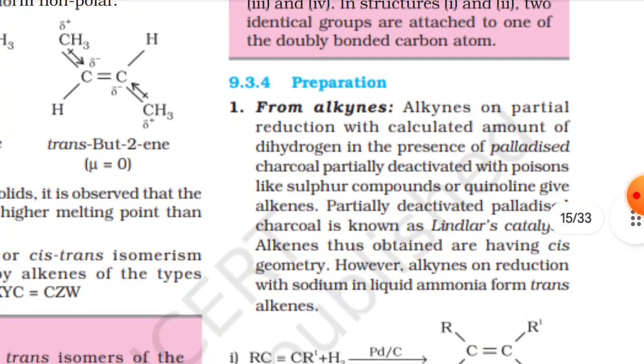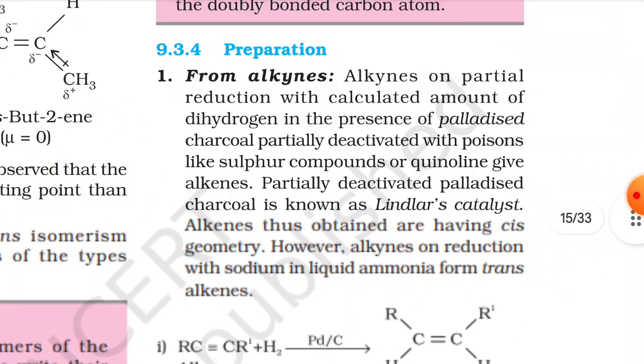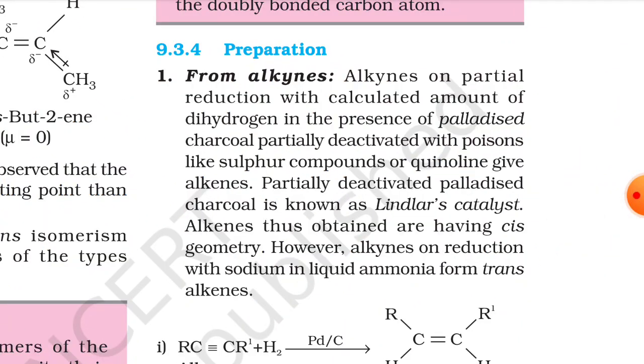Moving on to 9.3.4, preparation. From alkynes: alkynes on partial reduction with a calculated amount of dihydrogen in the presence of palladised charcoal partially deactivated with poisons like sulfur compounds or quinoline give alkenes. Partially deactivated palladised charcoal is known as Lindlar's catalyst. Alkenes thus obtained have cis geometry.